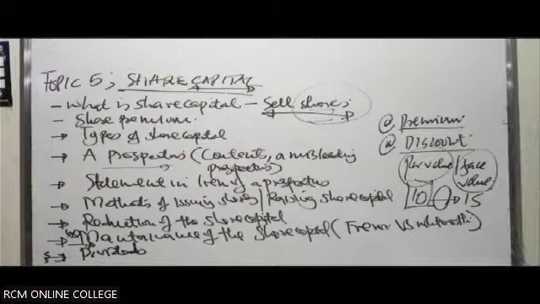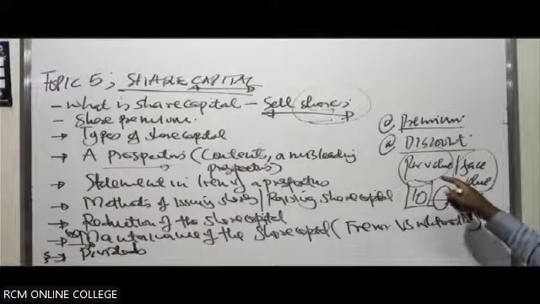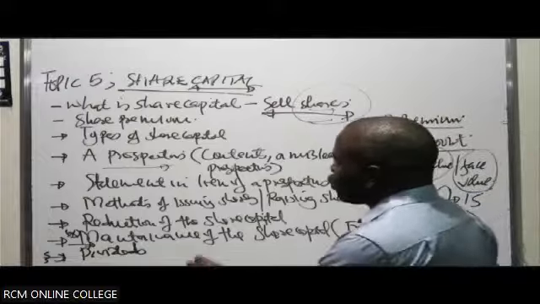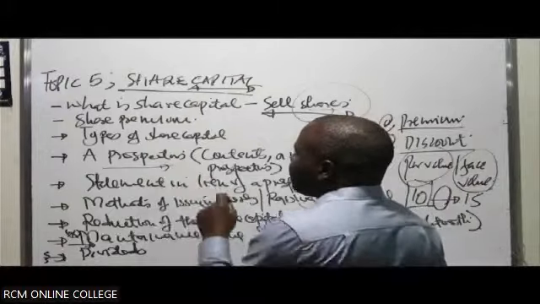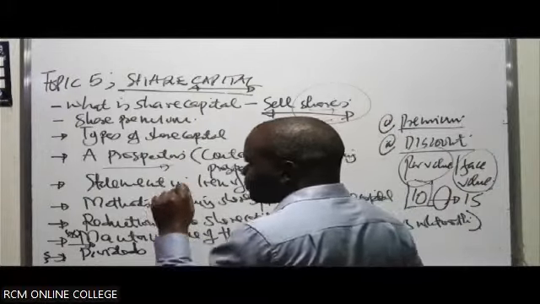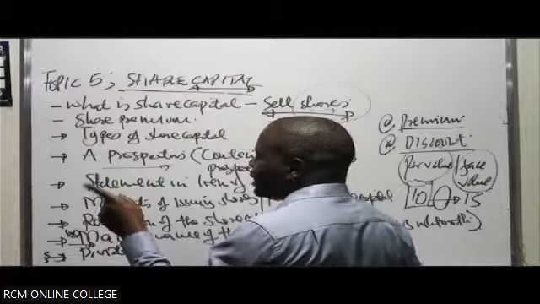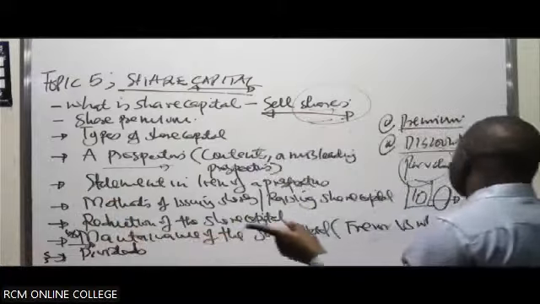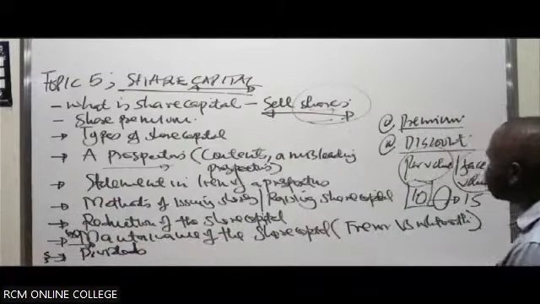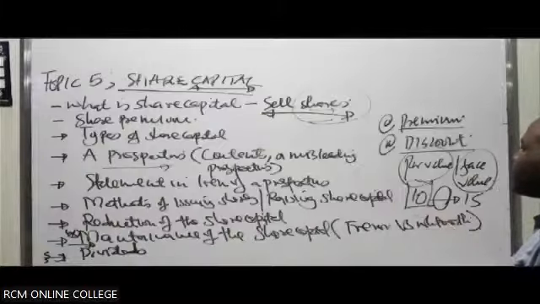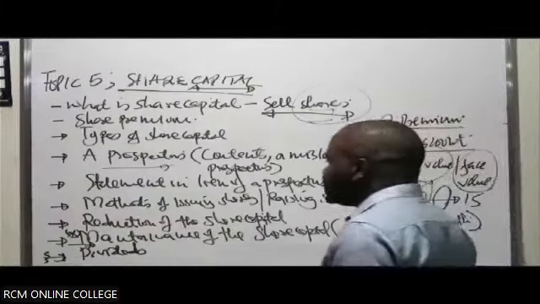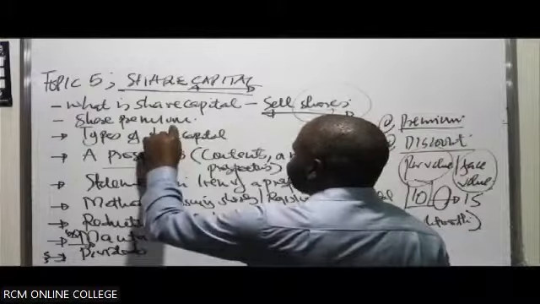Which is far much in this case beyond what? The par value, or the value at which the shares were supposed to be sold. It is normally stated in a document we call a prospectus, that the par value, when you're selling the shares to members of the public after an IPO, we are going to sell them at what? 10 shillings. But at the same time, they can also state that they'll sell them at a share premium.